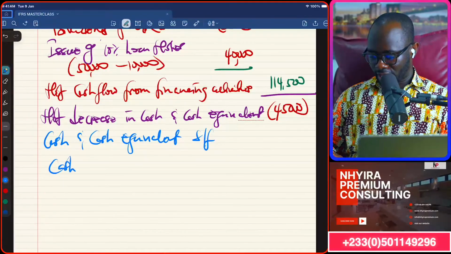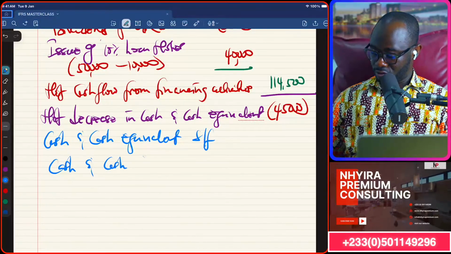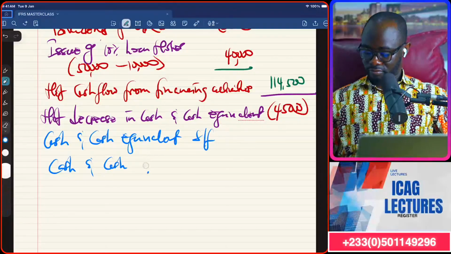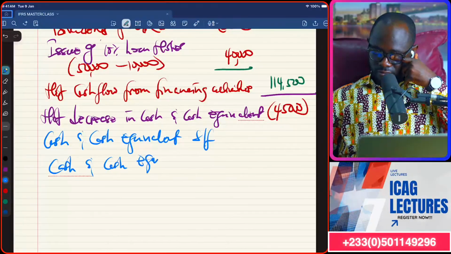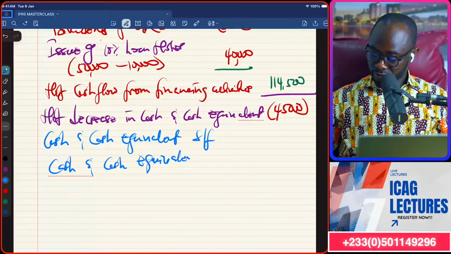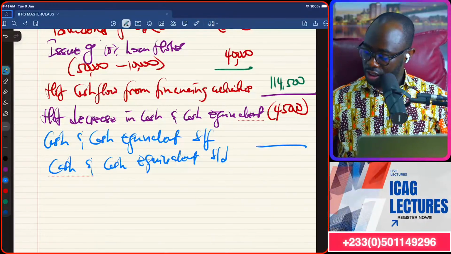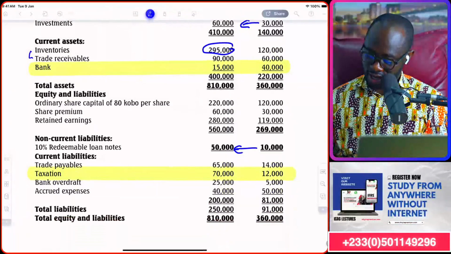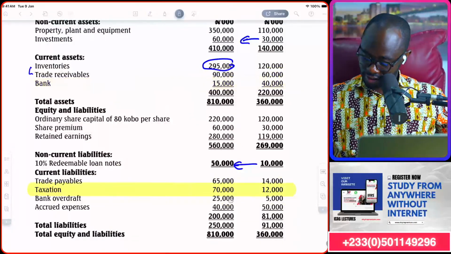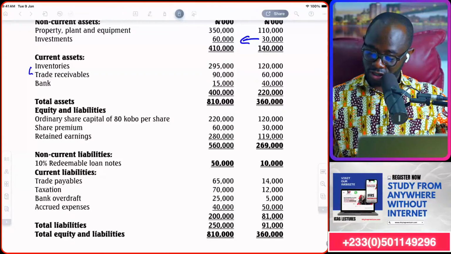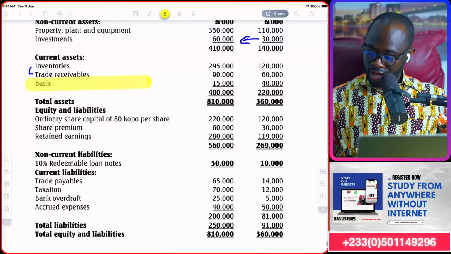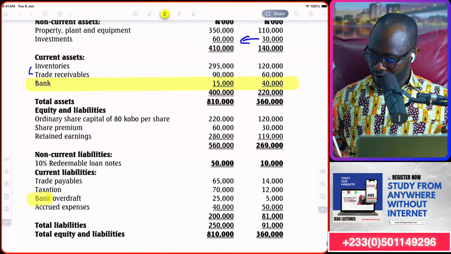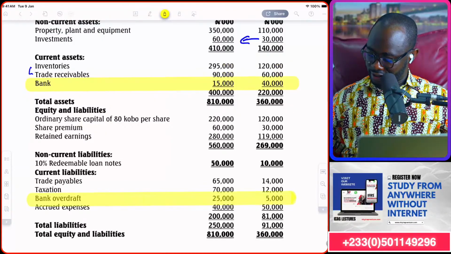Then we can get cash and cash equivalent brought down. So let's see. The opening cash and cash equivalent. Now, if you pay attention closely, there is bank under current asset, there is bank overdraft under current liabilities.